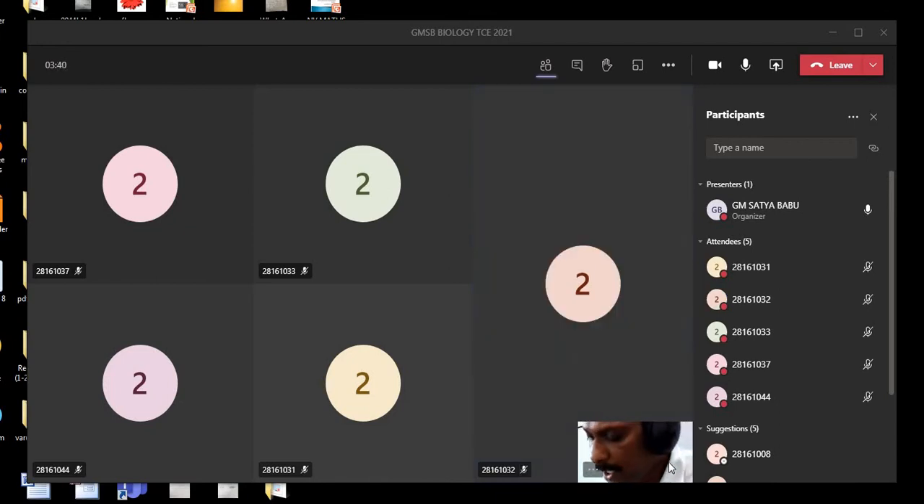Next, Rishita Chowdhury, from where do we get food? We get food from plants and animals, sir. Right, very good. Tuhi, what do the foods contain? Nutrients, sir. Right, nutrients.